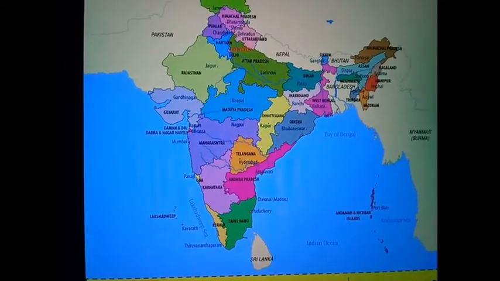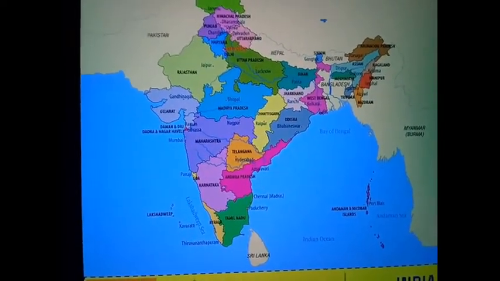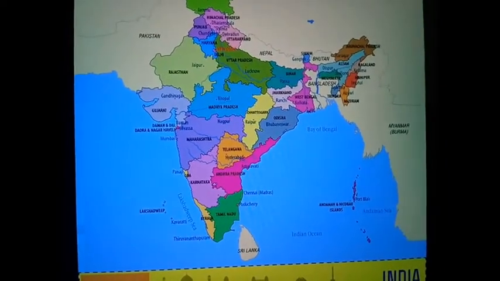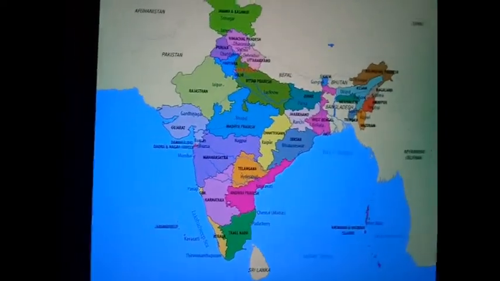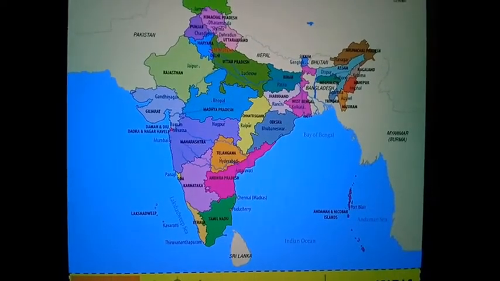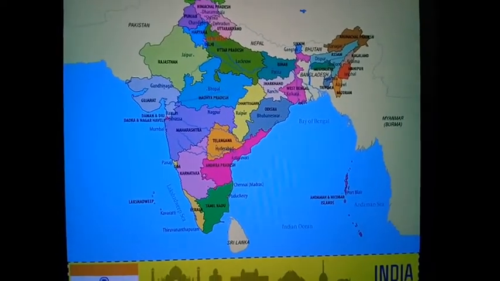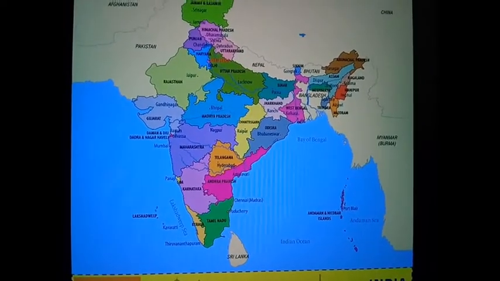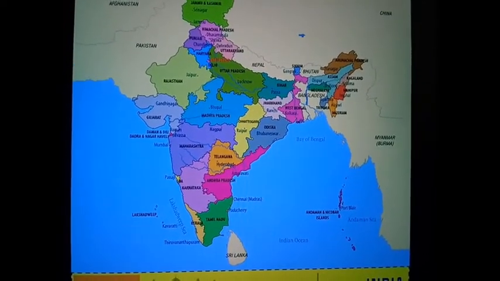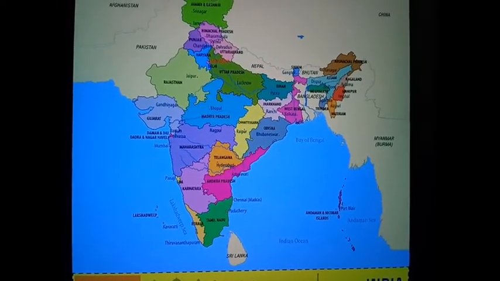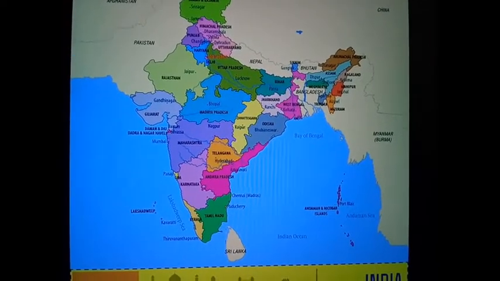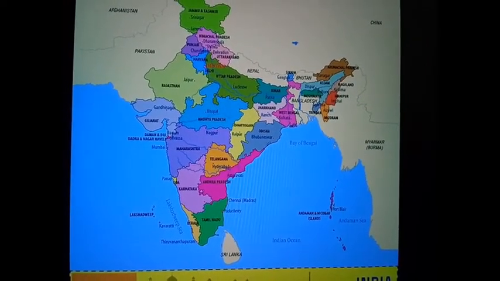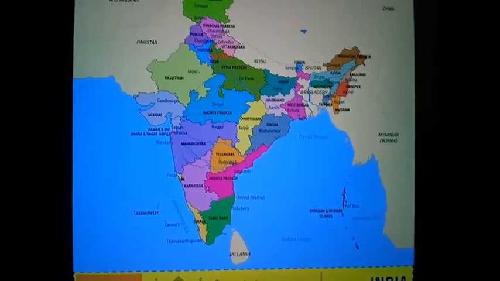India is the seventh largest country in the world, and it is the second most populated. The population of India is 1,305 million people and is the second most populous country in the world.